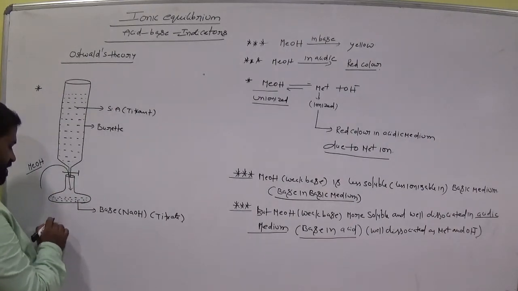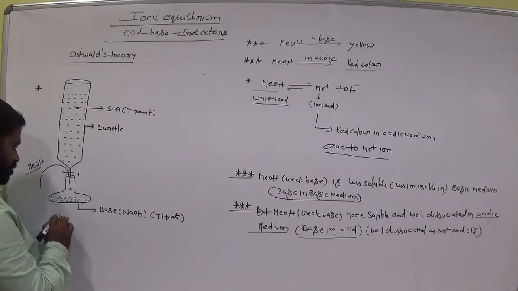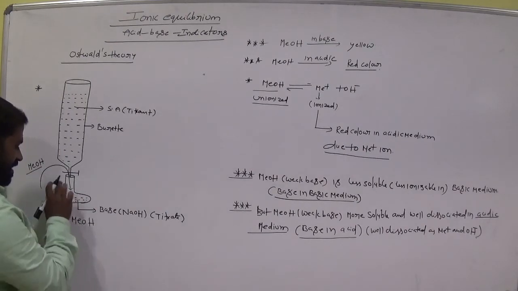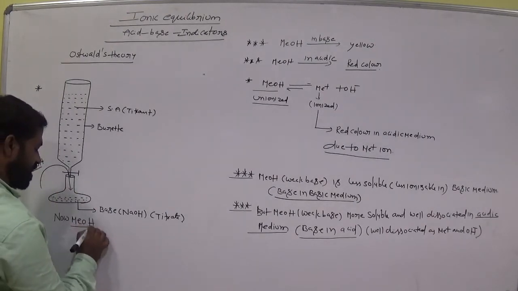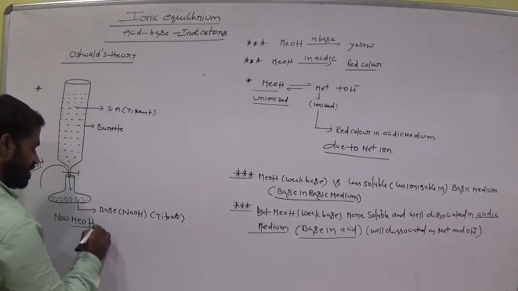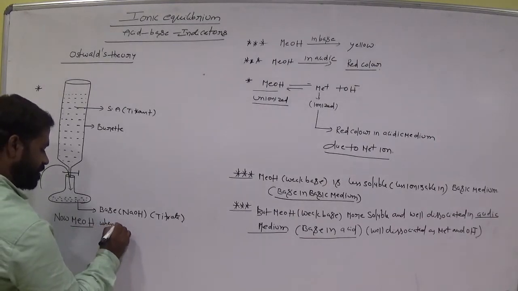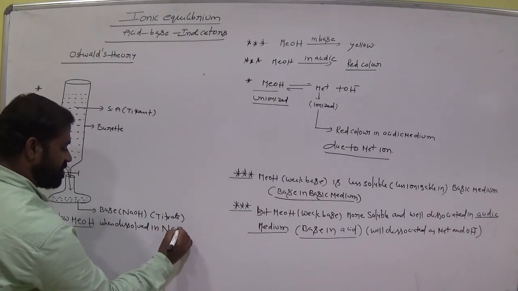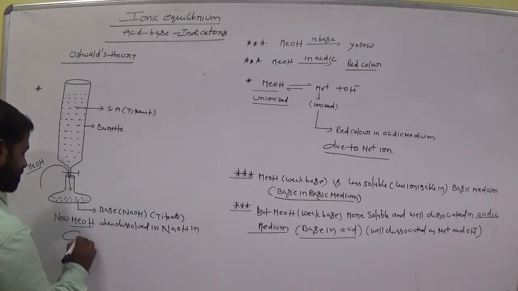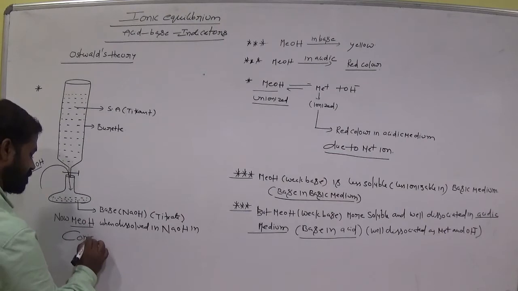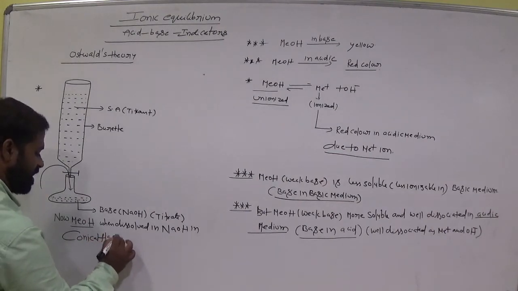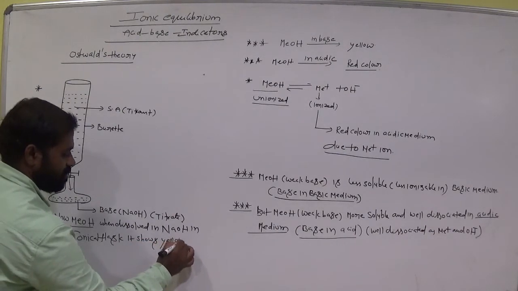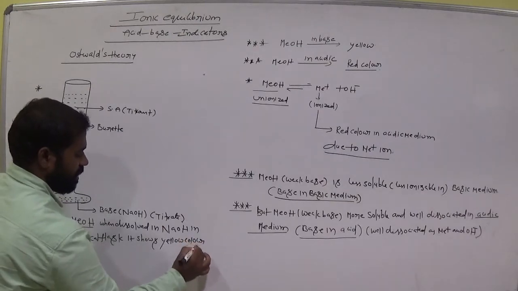Now this is the base, am I right? Now MEOH, methyl orange indicator, which is originally orange in color, when dissolved in NaOH in the conical flask, shows yellow color.